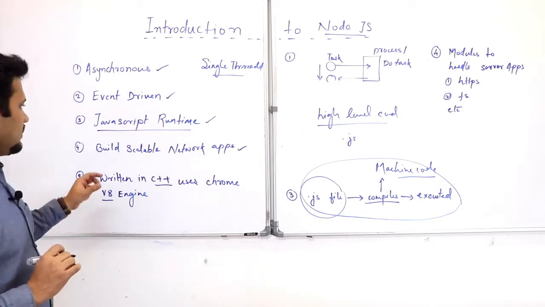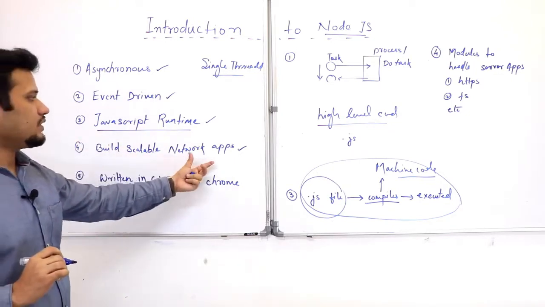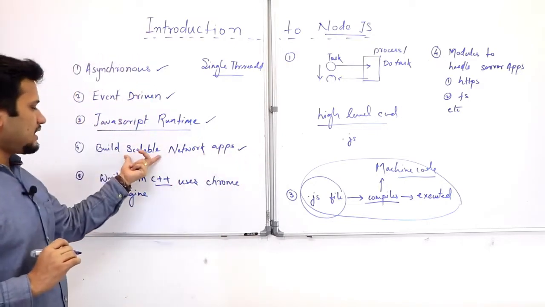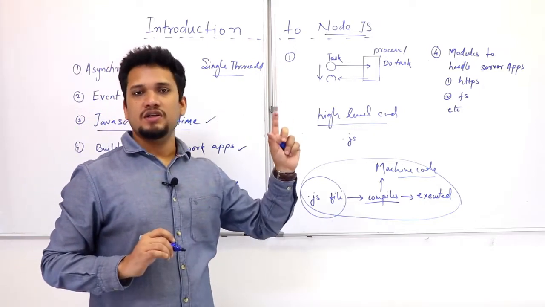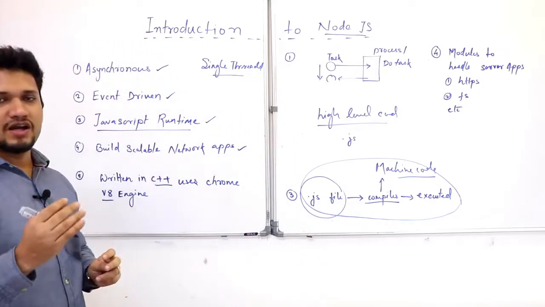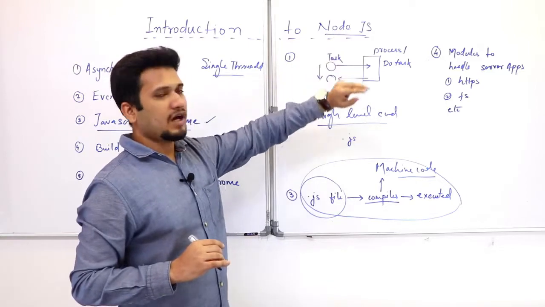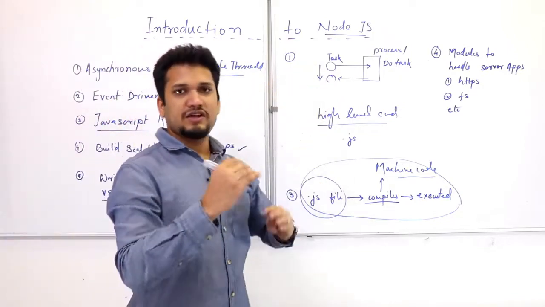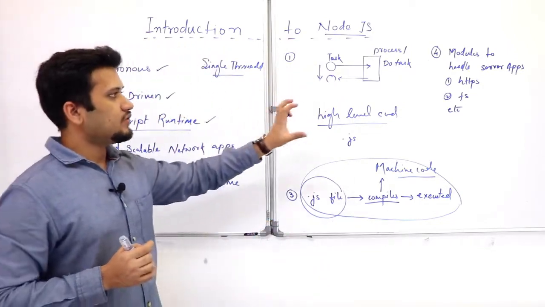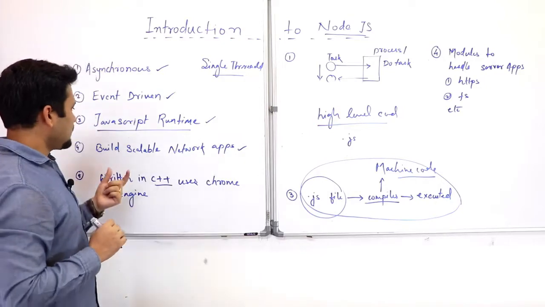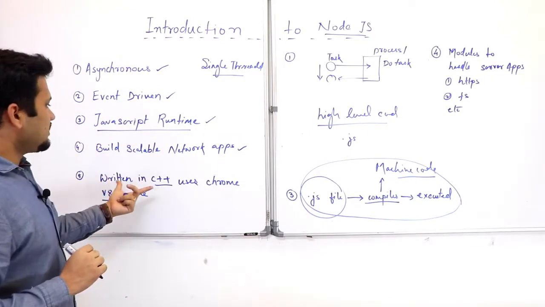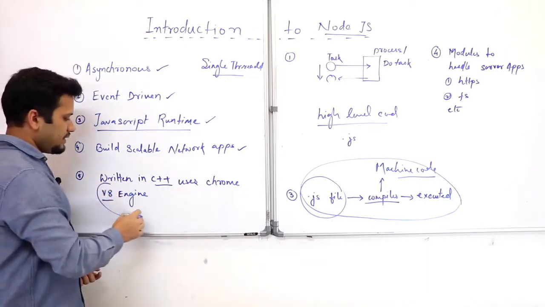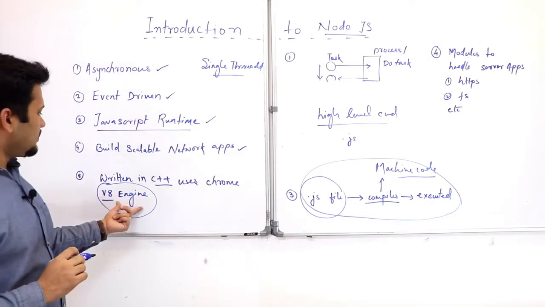Now, it is used to build scalable network apps. Scalable means that if your requests increase, in the same fashion your Node.js application can be scaled. For example, you can use several instances of Node.js to actually serve your requests. Next, it is written in C++ and uses the Chrome V8 engine. This is actually what has made Node.js so popular.